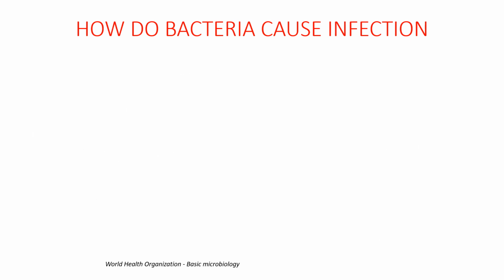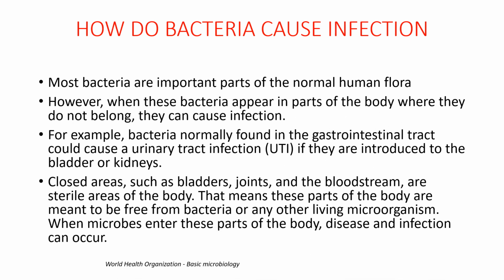How do bacteria and fungi cause infection? Let us understand about bacteria. They are very important parts of normal flora. However, when they appear in a part of the body where they do not belong, they cause infection. For example, bacteria of the GI tract can cause urinary tract infections. Closed areas such as the bladder, joints, and bloodstream are sterile areas. Any organism from another part of the body, if it enters a sterile site, causes infection.